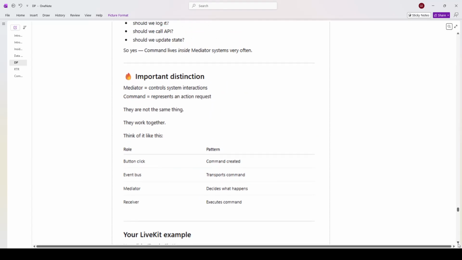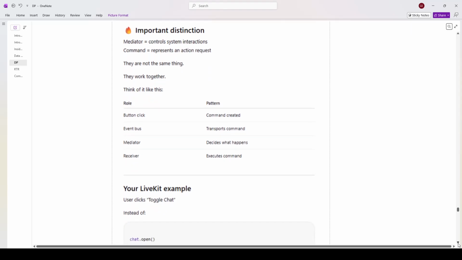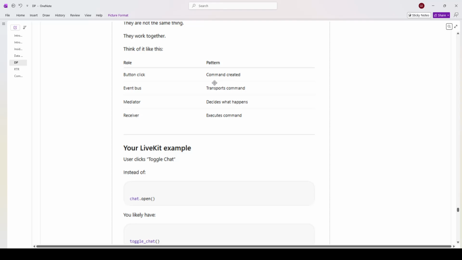Think of it like this. Role: button click, pattern: command created. Role: event bus, pattern: transport command. So event bus still carries a command, but on the transport side. A button click is mapped to a command object that will be created. Role: mediator, pattern: decides what happens after that button click and event bus. Role: receiver, pattern: executes the command or action.